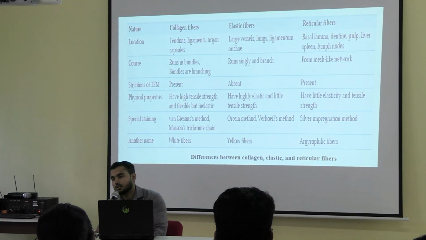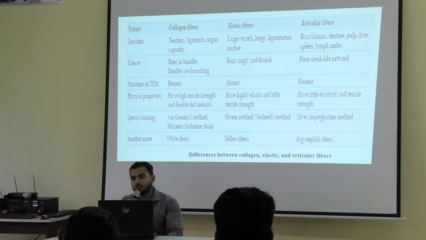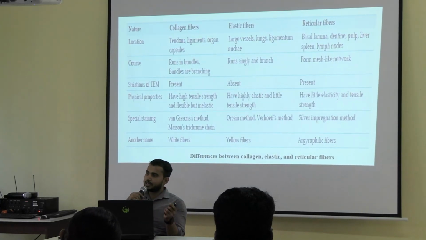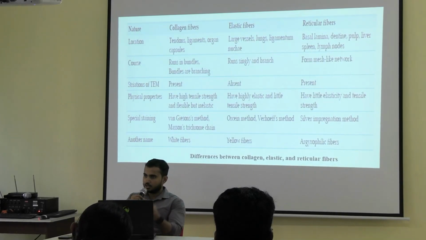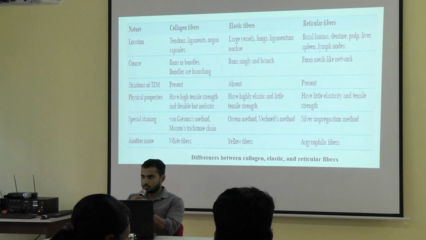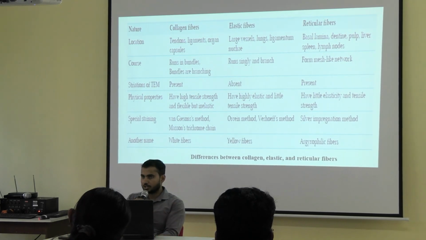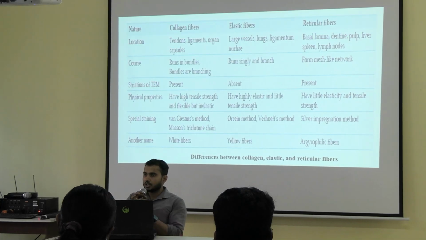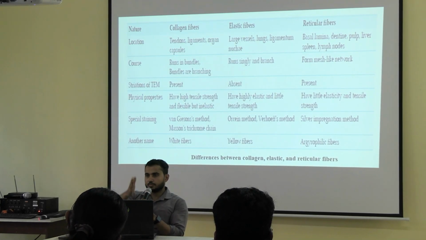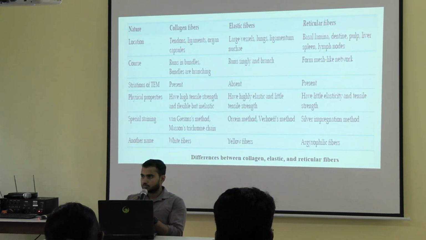Okay, so while writing in histo notebook, I will request everyone, instead of explaining about each and every type of fiber in 1 or 2 pages, just draw this chart in histo notebook. It will save your time. And the diagrams which I have projected earlier, you have to draw the diagram. ठीक है, तो एक पेज में that chart और एक पेज में तीनों डायग्राम, 3 फाइबर्स का 3 डायग्राम. That's it. ठीक है.